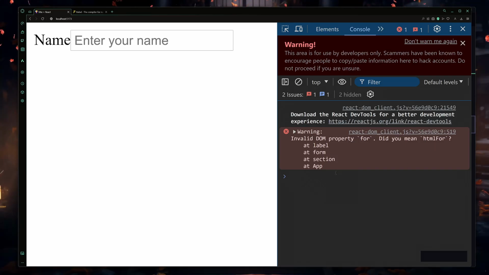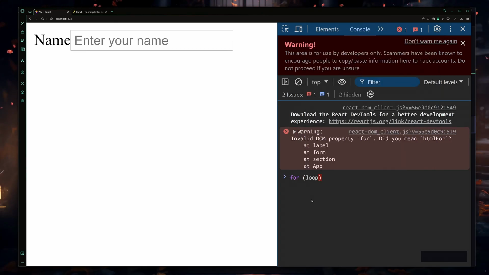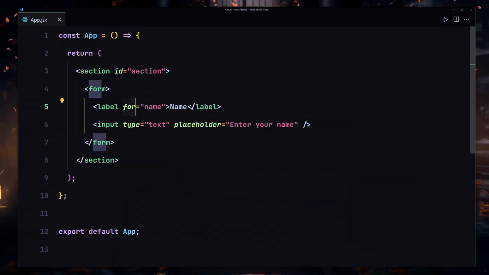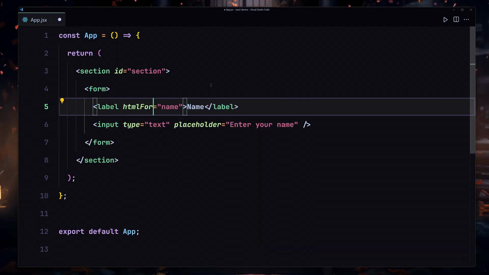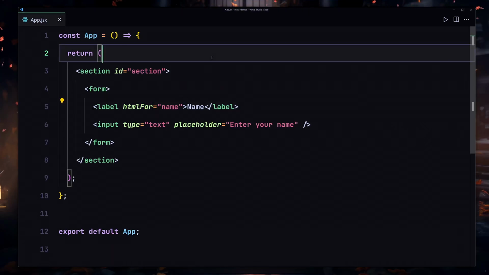Because now once again our JavaScript compiler will think that you're creating some sort of a for loop. Okay, so we are not creating a for loop. We are now providing just a for property or the for attribute to our label. So instead of providing a for, we have to write our htmlFor. Okay, so I'm going to save my file, and now if I refresh there, here you can see that error is now gone. I can write anything I want. So yeah, that was a few rules about JSX that you have to keep in mind whenever you're working with the JSX.